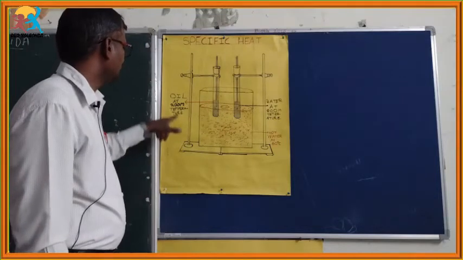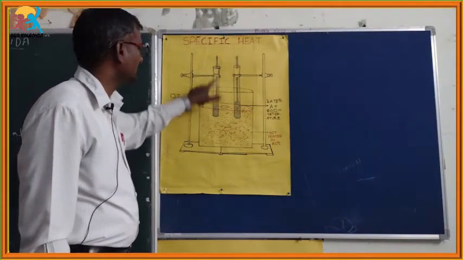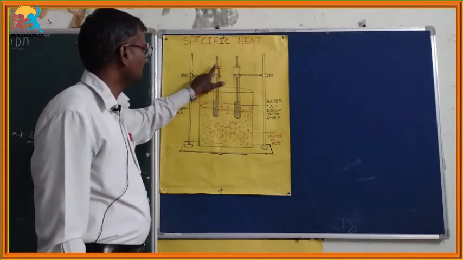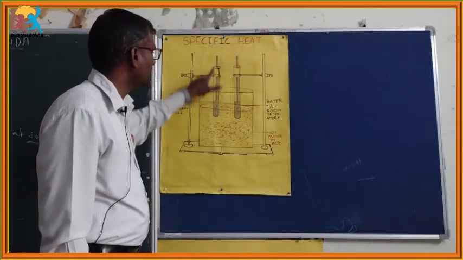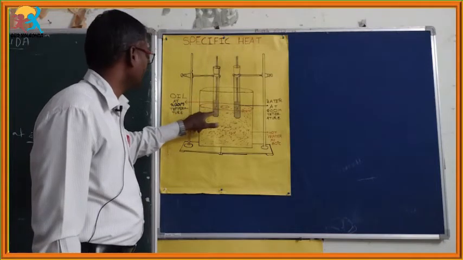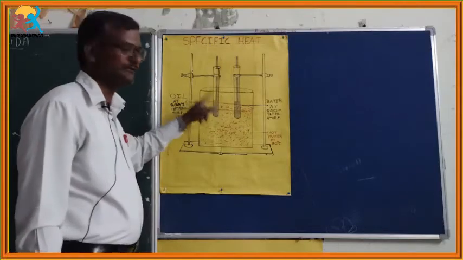At the same time, oil at room temperature is placed inside the hard test tube, which has a single hole rubber cork. Through that cork, you can insert one thermometer which is placed inside the oil. The mass of oil is 50 grams.